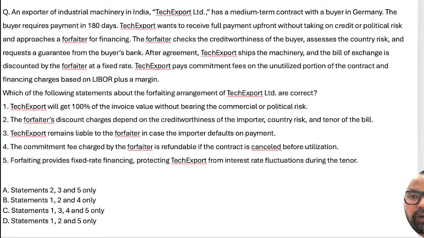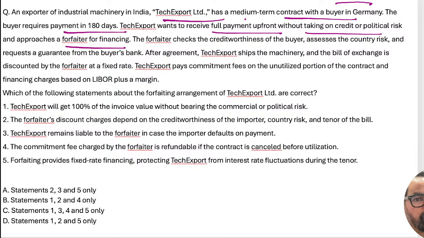An exporter of industrial machinery, Tech Export Limited, has a medium-term buyer from Germany. The buyer requires payment terms of 180 days. Tech Export wants to receive full payment upfront without taking on credit or political risk. So factoring will be the suggestion for this one, factoring case. The forfeiting check, forfeiting will be the suitable case here for this Tech Export.